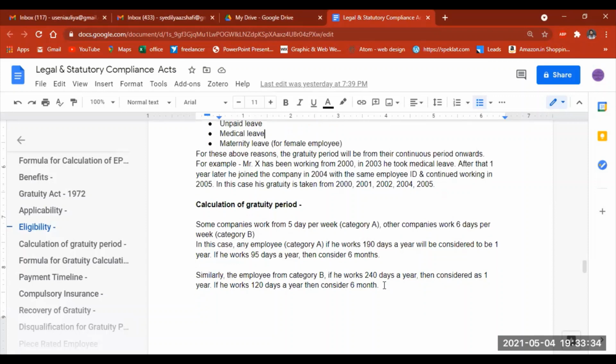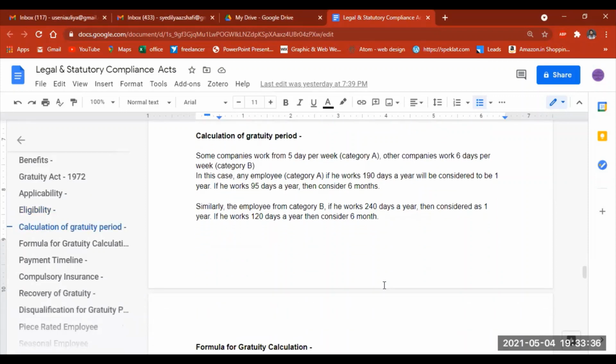Next is how to calculate this gratuity, which we're going to look at now. Basically, the calculation of the gratuity differs between two categories, because the company working days differ. Some companies have working days of 5 days from Monday to Friday. Some other companies have working days from Monday to Saturday, so 6 days. So we can consider the company which works 5 days per week as category A, and 6 days per week as category B.